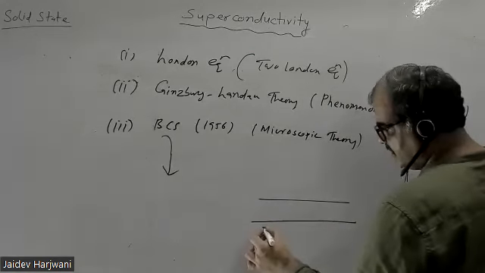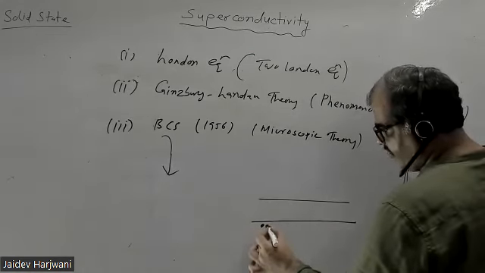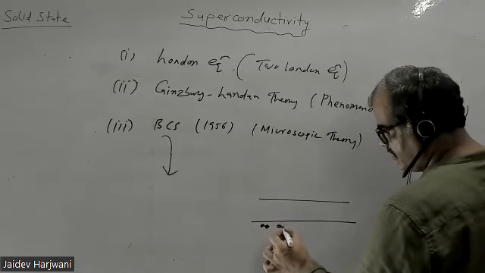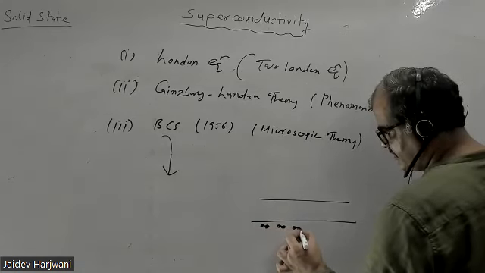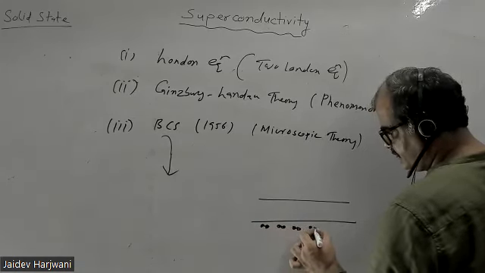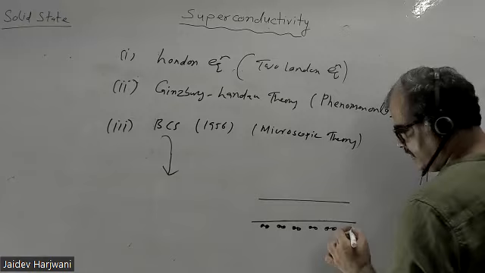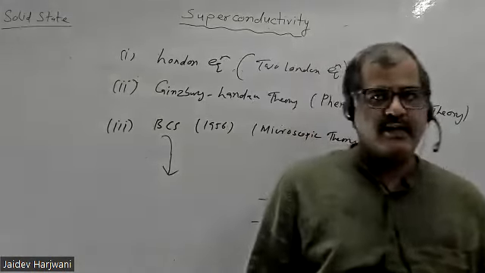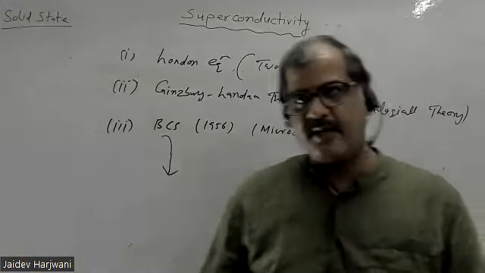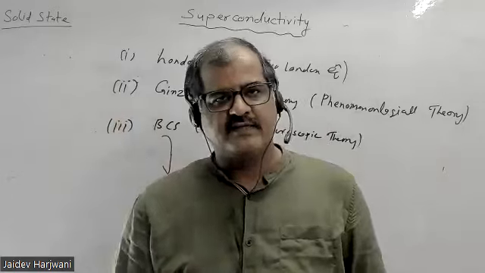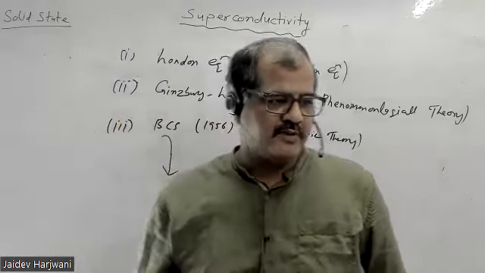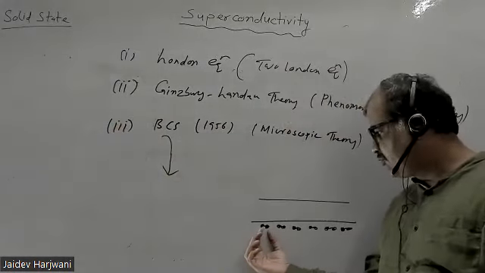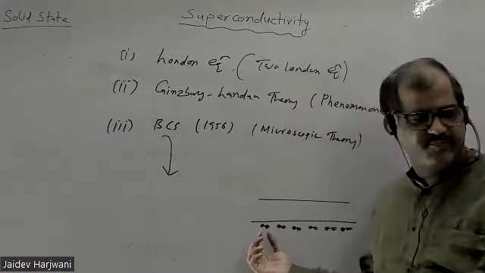When you reduce the temperature, the electrons form pairs, and these electron pairs are like a superfluid. These pairs can move without scattering in your material. Even when you apply a finite current, there will be no scattering of these Cooper pairs until you break the pair.